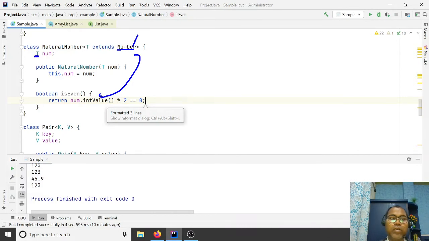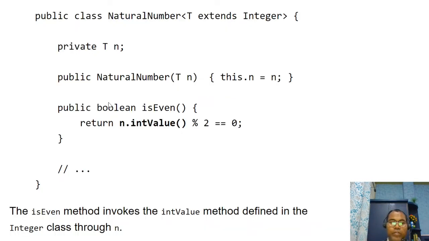So T is a subclass of Number, so all the methods of the Number class we can use here. So you are defining a generic, but with a limitation, the boundary. This is the boundary of your Integer class.